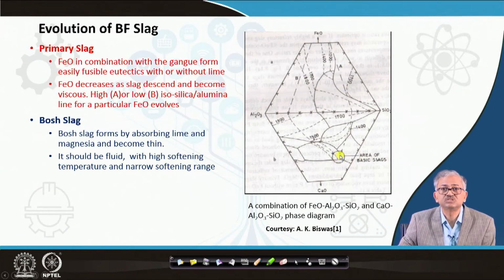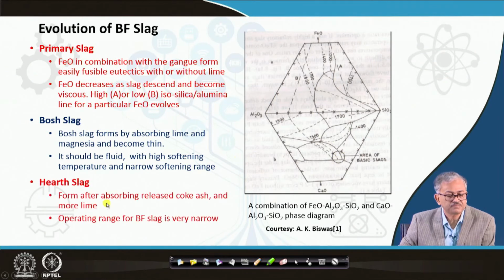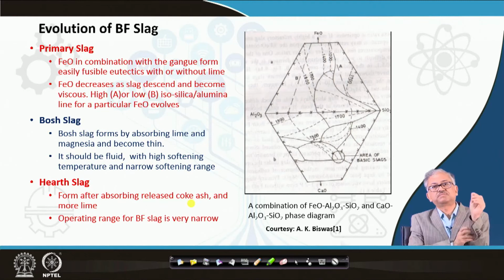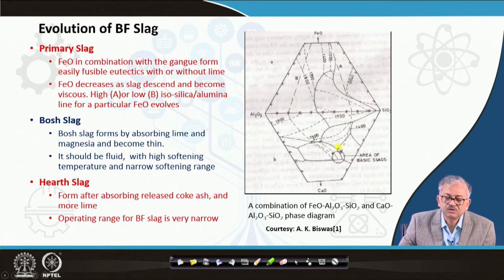This is the range where our hearth slag also finally forms. The hearth slag forms by absorbing the coke ash released in the tuyere, as well as more lime, because at high temperature lime dissolves. So finally we get to this composition, the hearth slag composition, and this is the composition at which we have to operate the blast furnace.